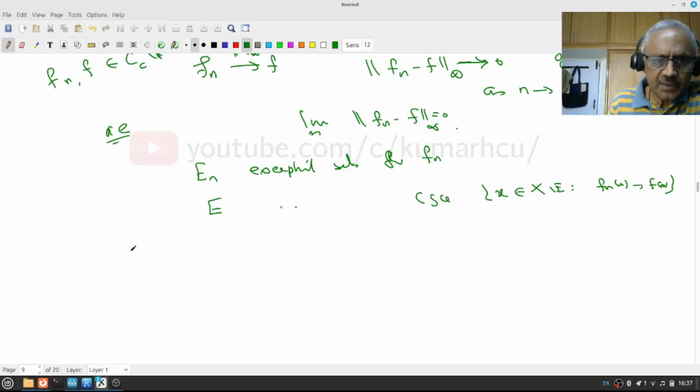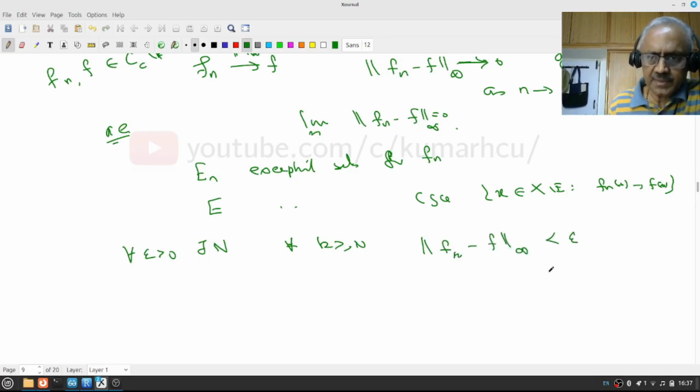So what does it mean to say this? This means if you give me an epsilon positive, there exists a natural number N so that for all k greater than or equal to N, the L infinity norm of f_k minus f is less than epsilon.